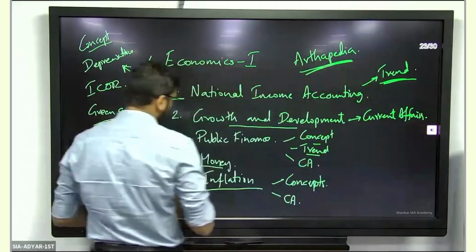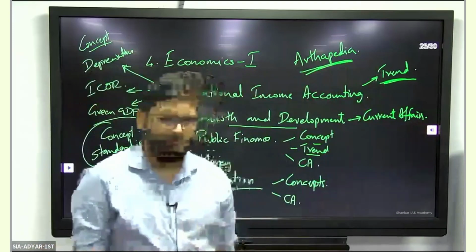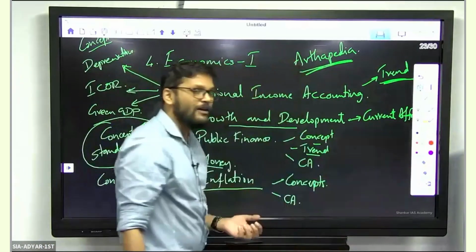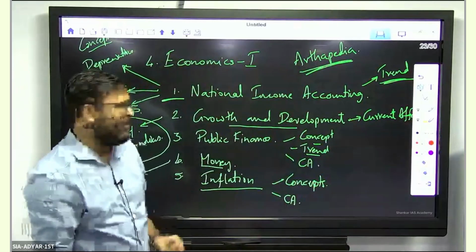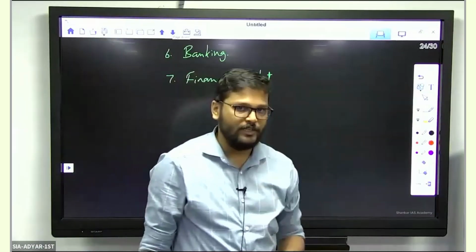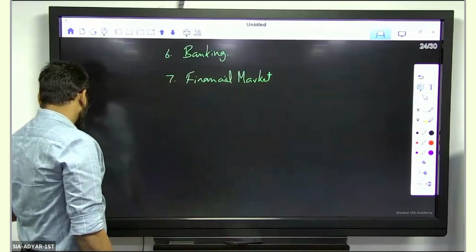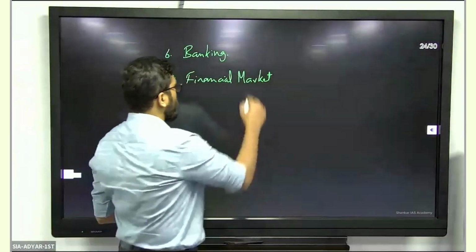Again, the source for inflation is basic concepts available in textbooks. Your current affairs, you know that it is based on newspapers, any editorial, any concept which is very relevant in the front page, something which makes news a lot. Other than that, not a lot of scope for current affairs based questions there also. When it comes to the next chapter, banking, the questions are predominantly going to be based on current affairs.